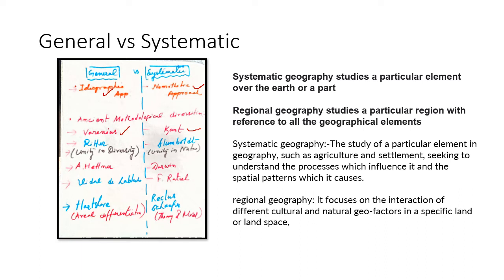Basically, regional geography gives priority to the region and attributes related to the region.